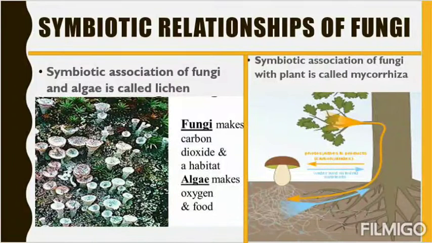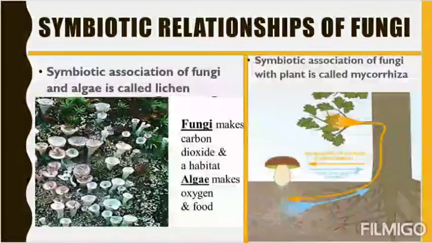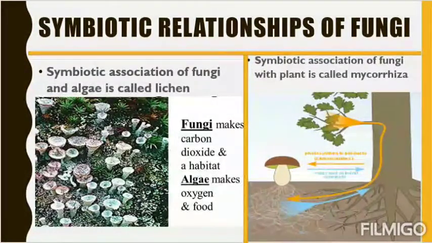Next relationship is with the plant. When fungi stays in a symbiotic relationship with a plant, it is called mycorrhiza. All these are questions in entrance exams. So what is mycorrhiza?